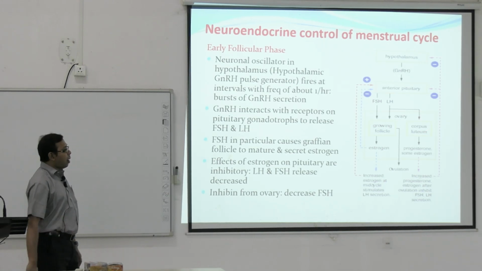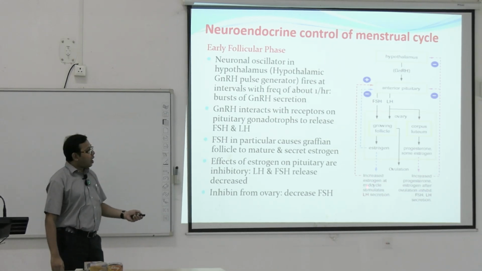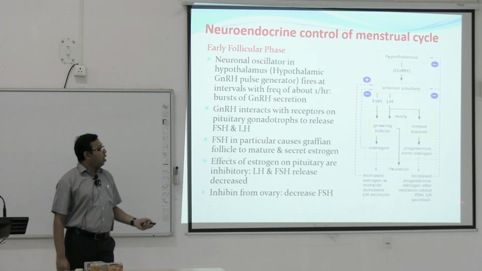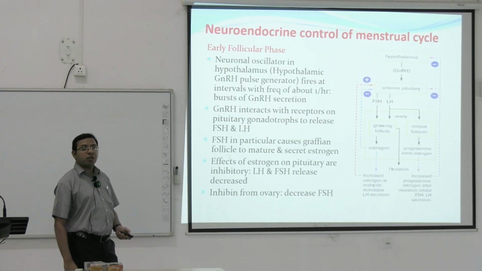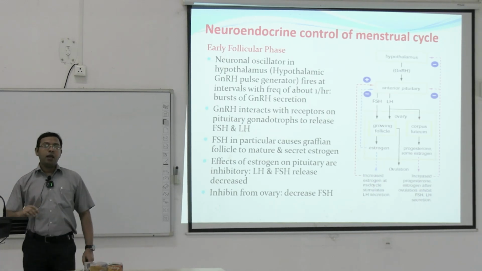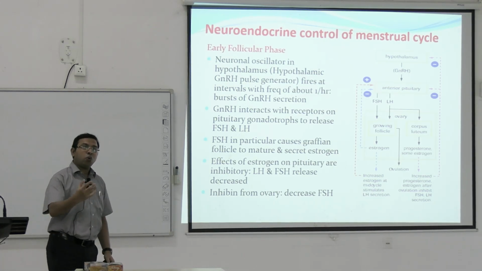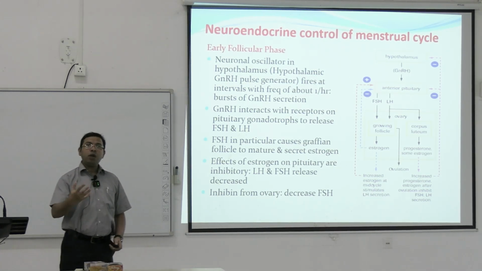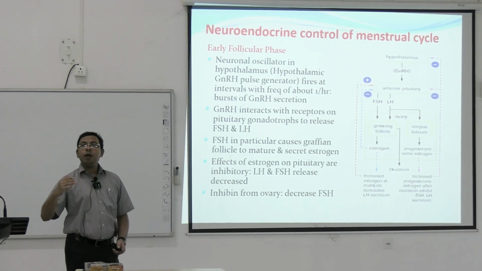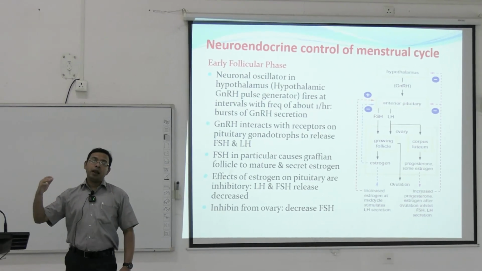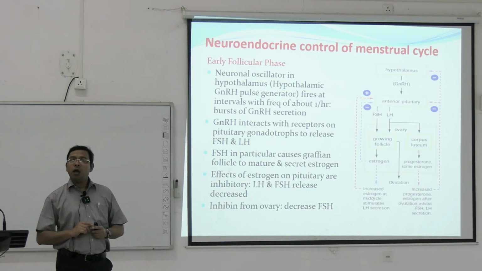Due to the surge, ovulation happens, and increased estrogen at mid-cycle ultimately stimulates LH secretion, and this LH surge causes ovulation. And increased progesterone and estrogen after ovulation again inhibit FSH and LH secretion, so that there will be no ovulation in the same cycle. That's why only a single ovulation happens in one menstrual cycle of 28 days, because the estrogen and progesterone after ovulation cause a negative feedback effect on FSH and LH, so there will be no further FSH and LH surge in the latter part of the menstrual cycle.